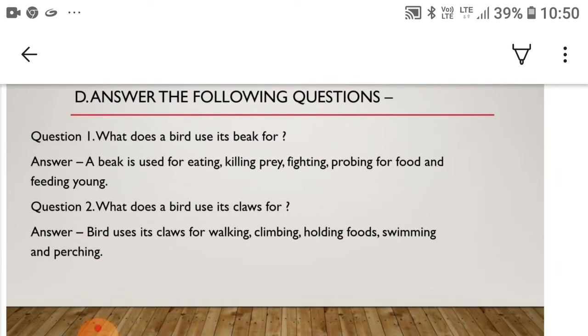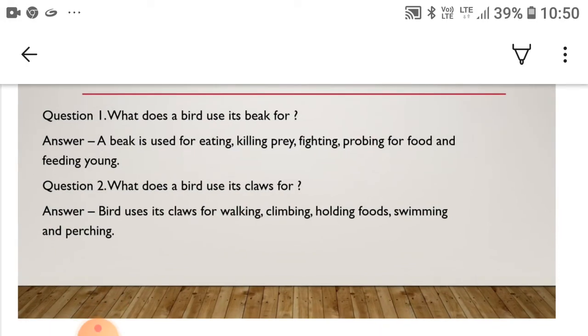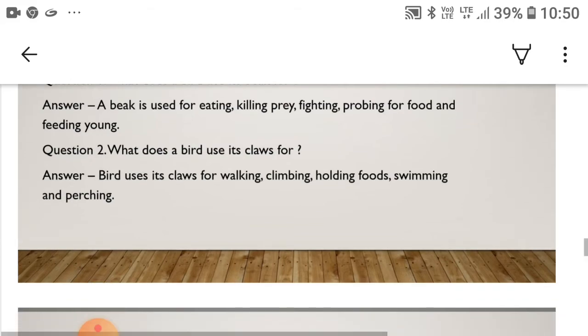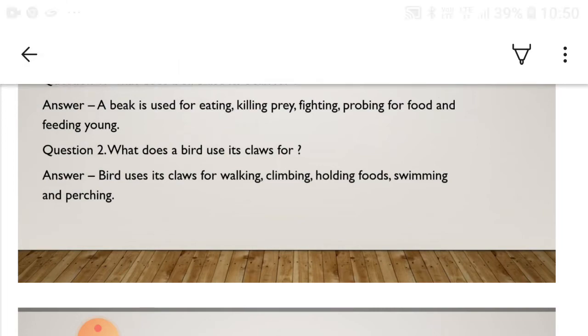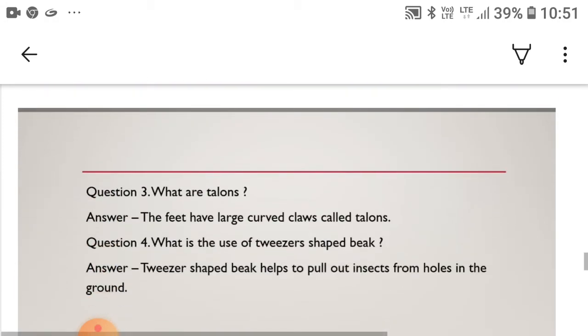Now the question answer. Question 1. What does a bird use its beak for? So its answer, a beak is used for eating, killing prey, fighting, probing for food, and feeding young. Question 2. What does a bird use its claw for? So its answer, a bird uses its claws for walking, climbing, holding foods, swimming, and perching.